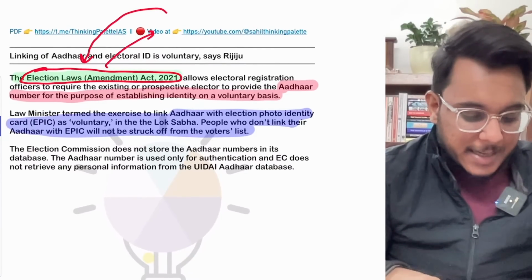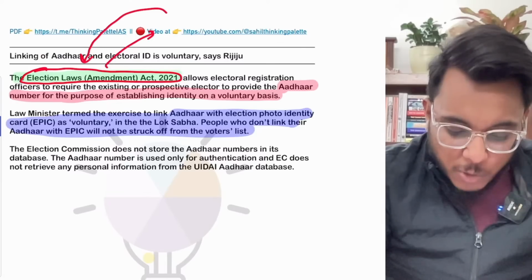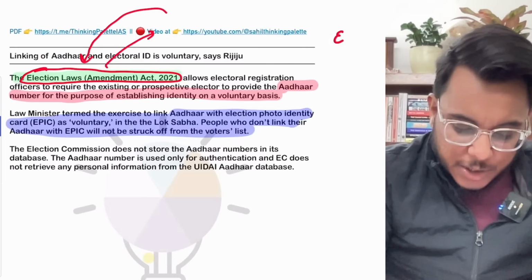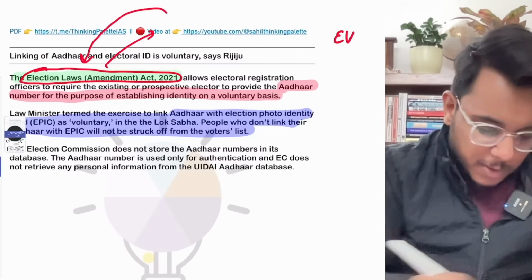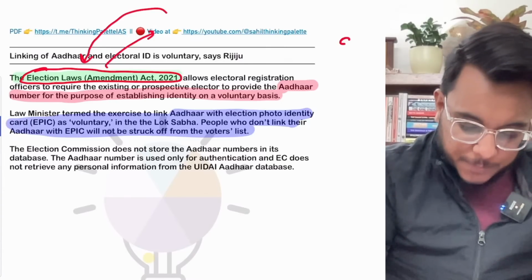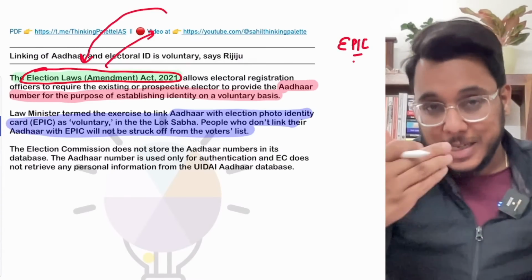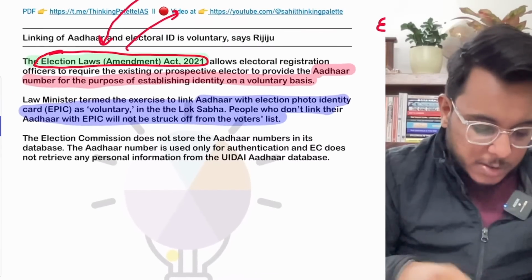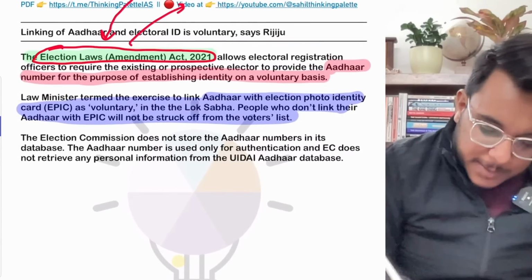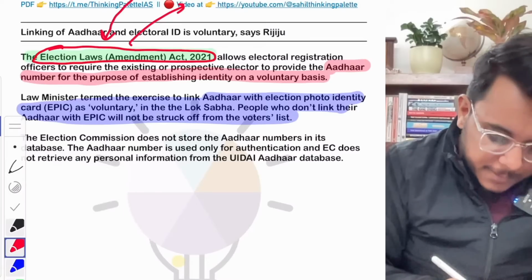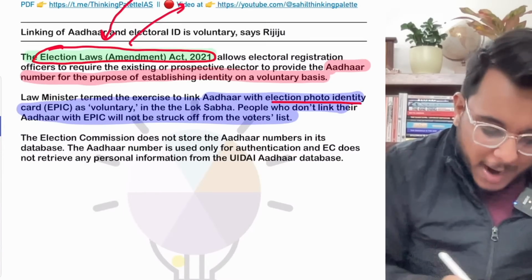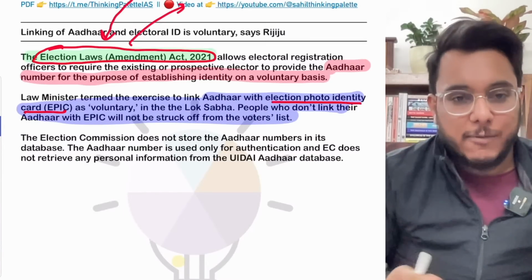It is being said, why do you want to link the electoral voting card? By the way, we call it EPIC. Why do we call the election voting card EPIC? Because the full form is Election Photo Identity Card.